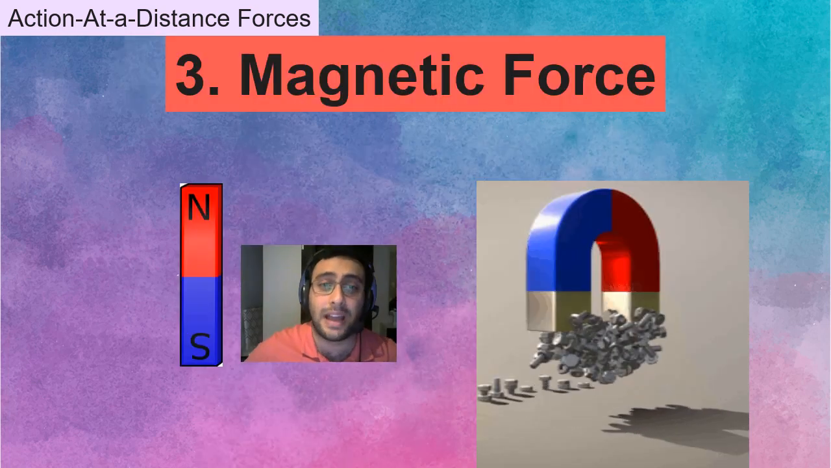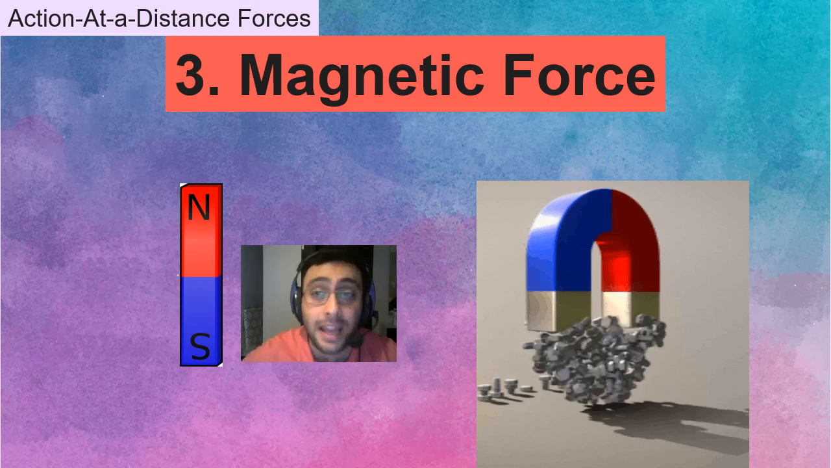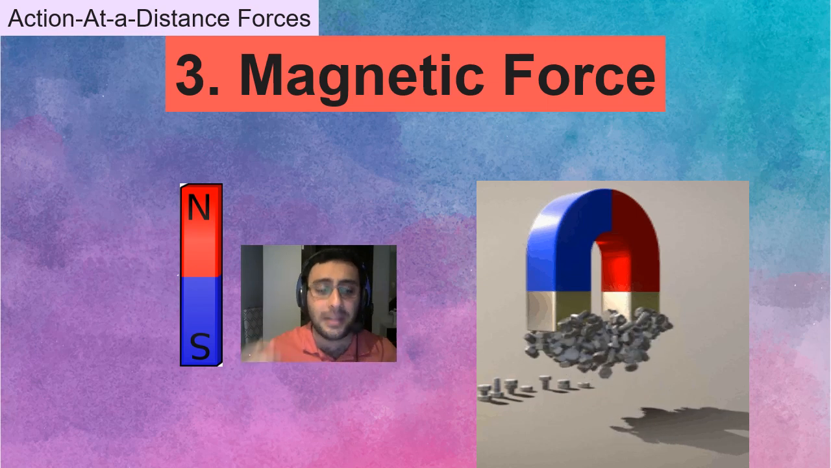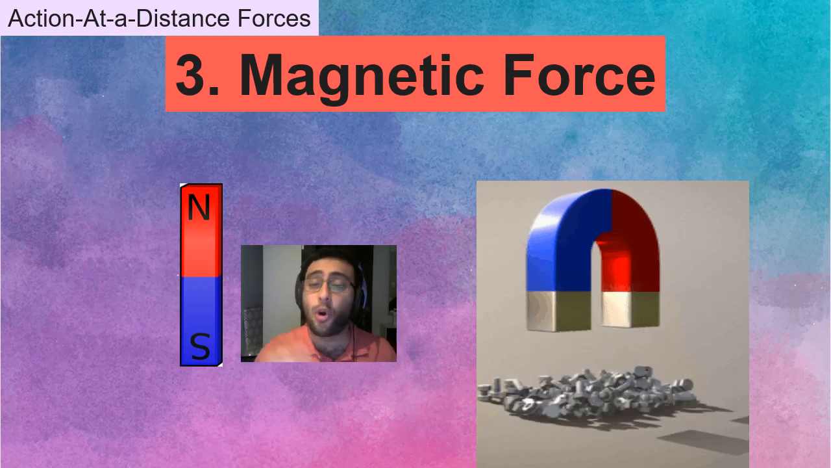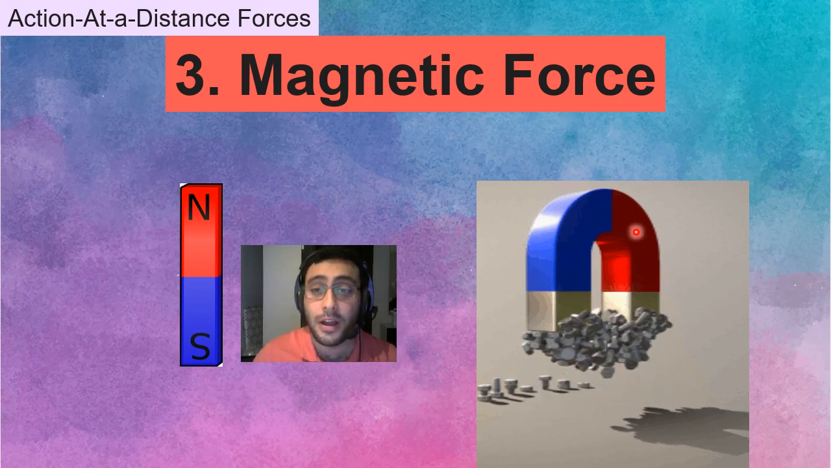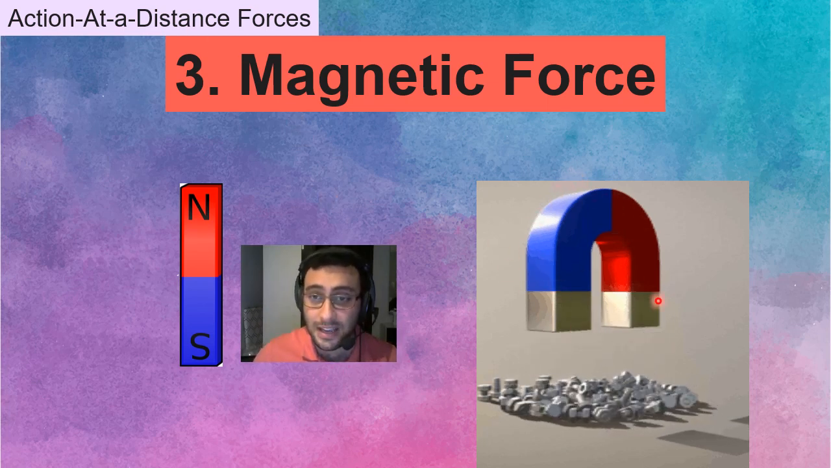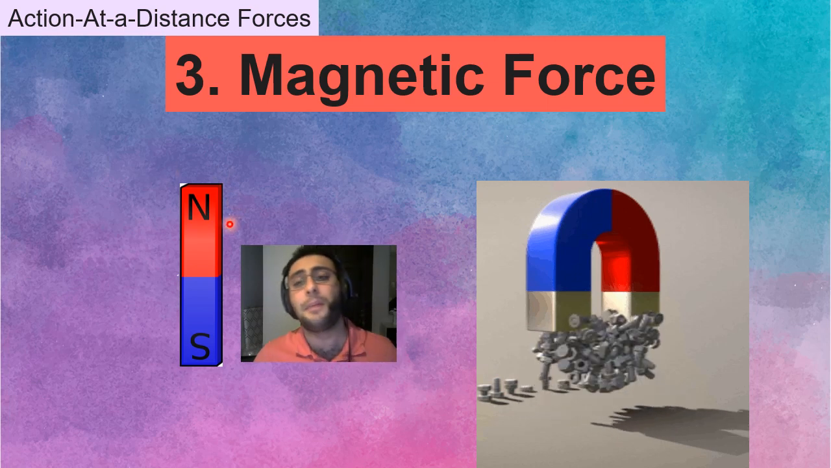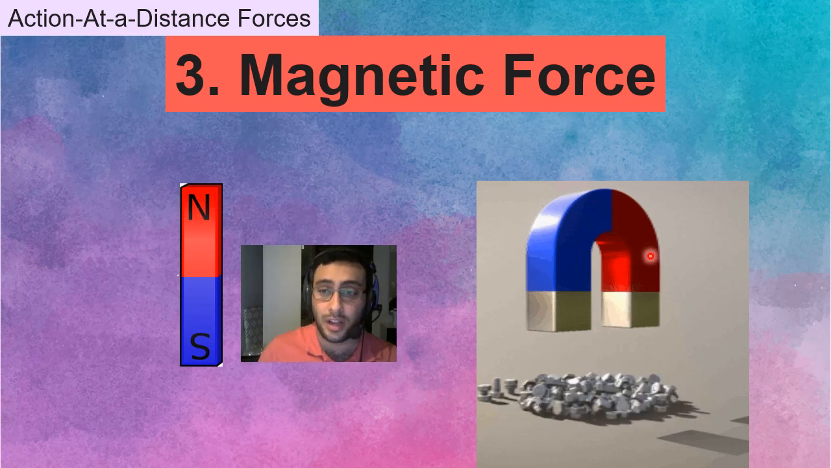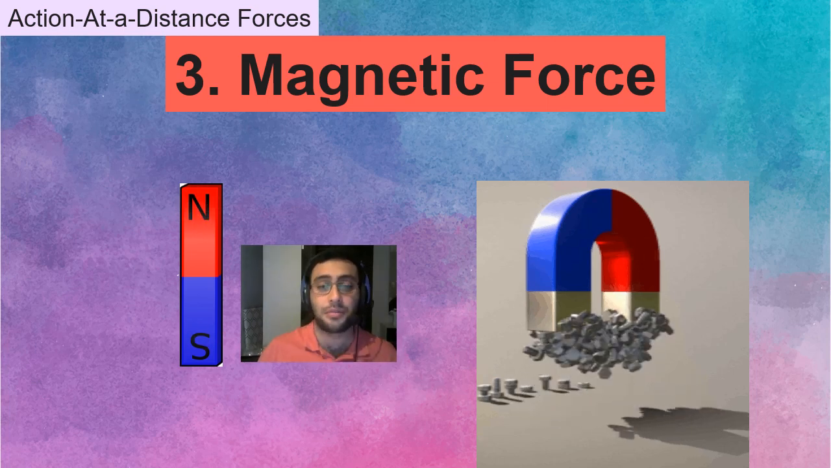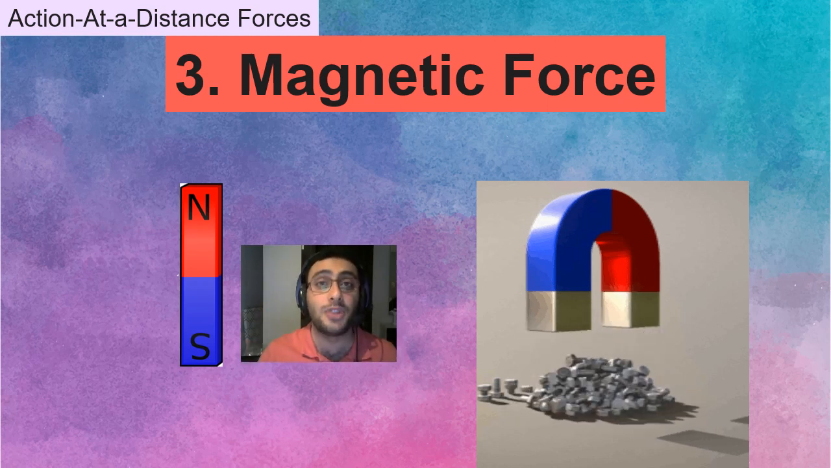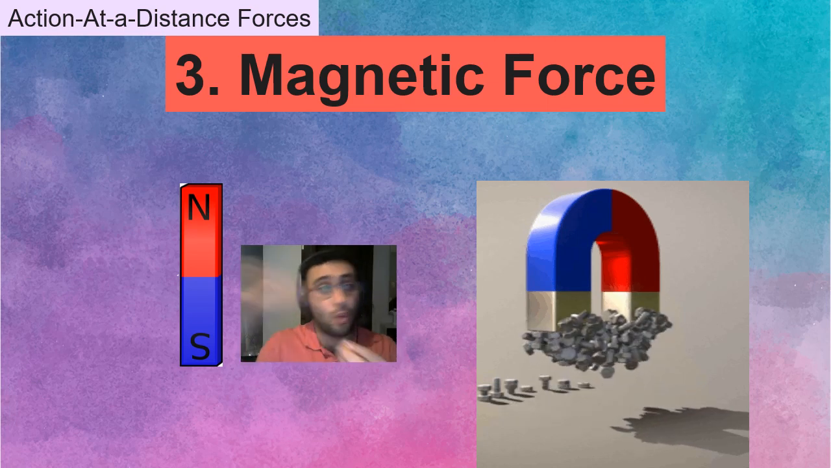Next force that we have is magnetic force. Now, magnetic force is very simple. You already have seen it and you know it. You have to have a magnet for this. This is a magnet. Now, magnet has two sides. It has north, like this one, and it has south. Now, they both attract whatever metal object or iron that you have towards them.